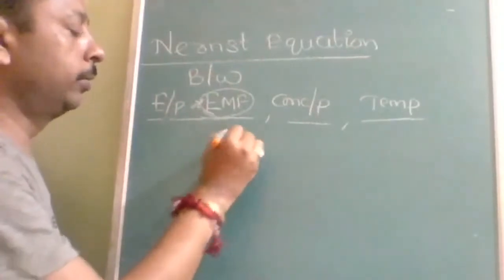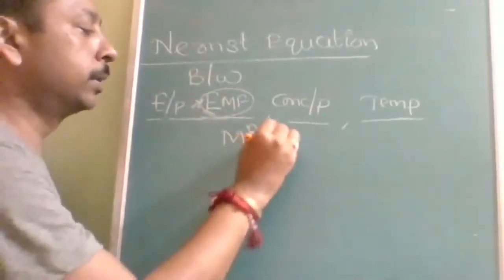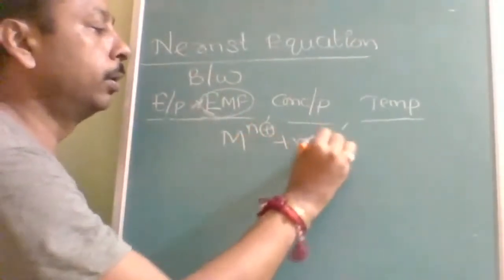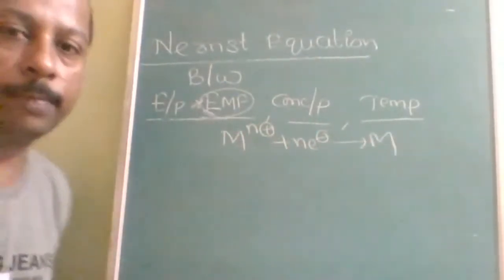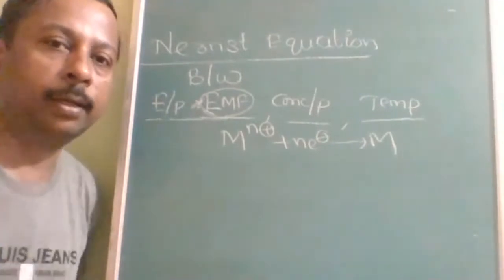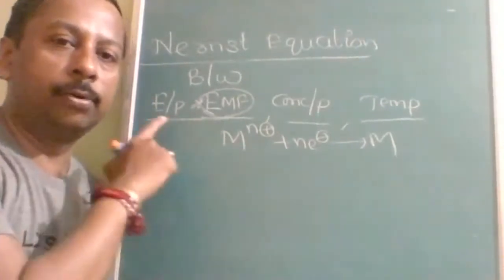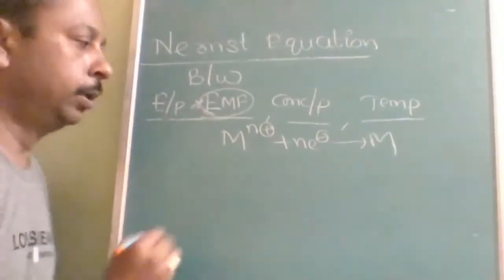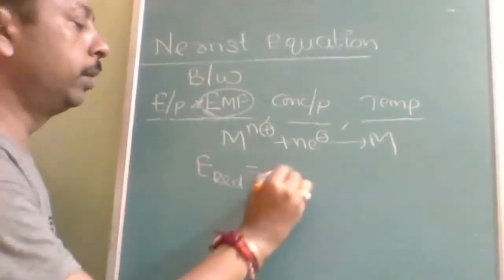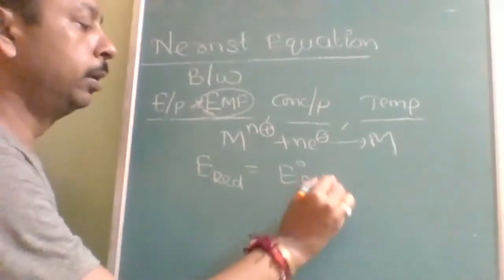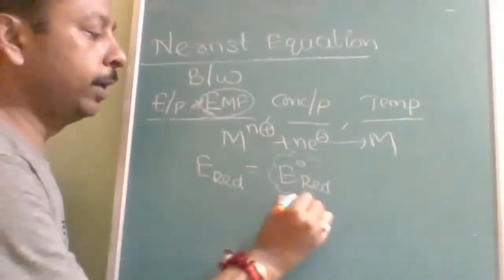So let us take only M^n+ plus n electrons gives you the metal M. With this, what can you find out? Electrode potential. E reduction is equal to E naught reduction. From where will you get this value?